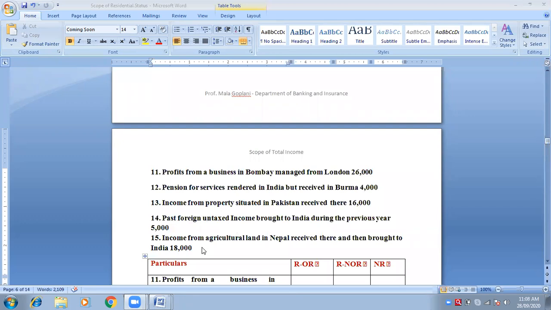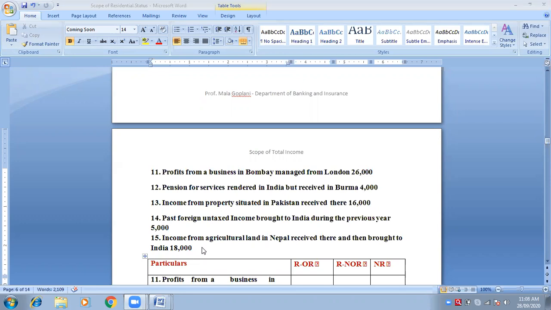15th. That means according to you, it is the 5th one. Income from agricultural land in Nepal. 6th, ma'am. Received there, 6th condition, and then brought to India. See, students may get confused because it is written brought to India. But the brought to India is not the main sentence. The main sentence is income from agricultural land in Nepal received there. That's it. Full stop.